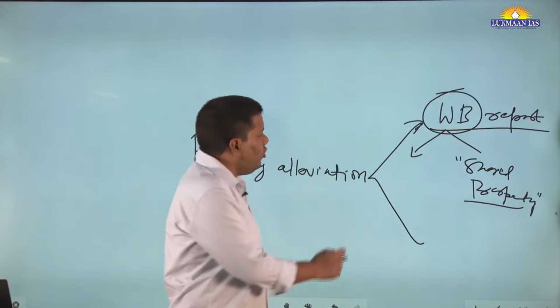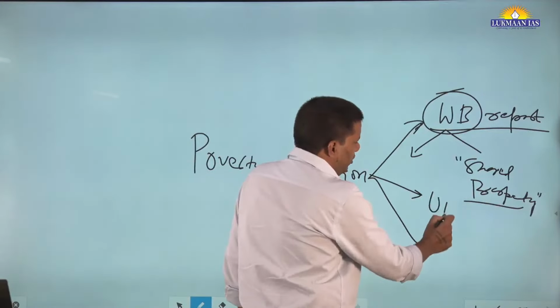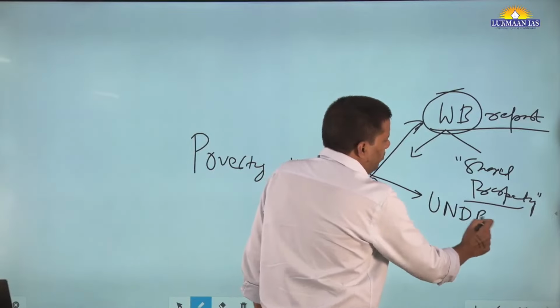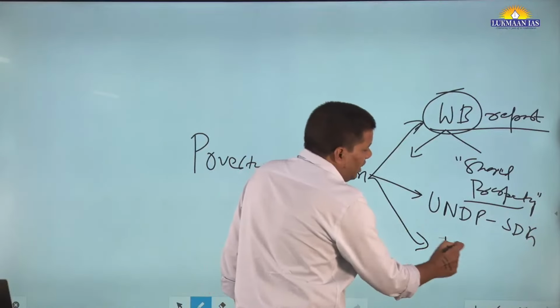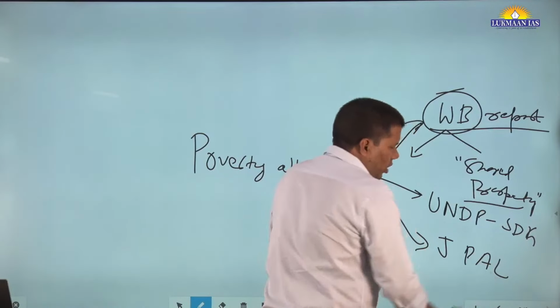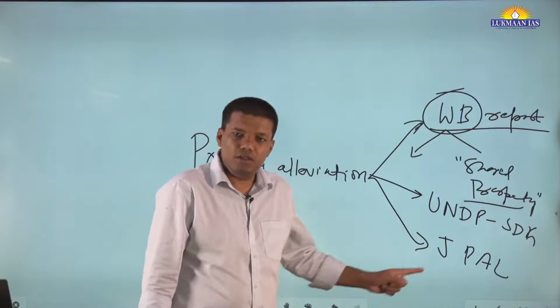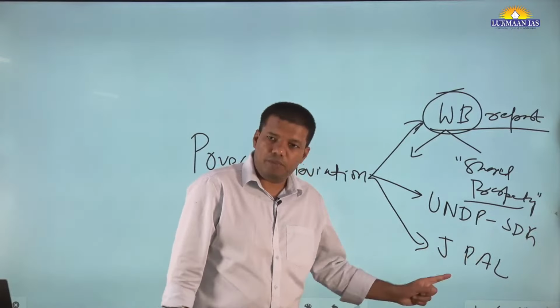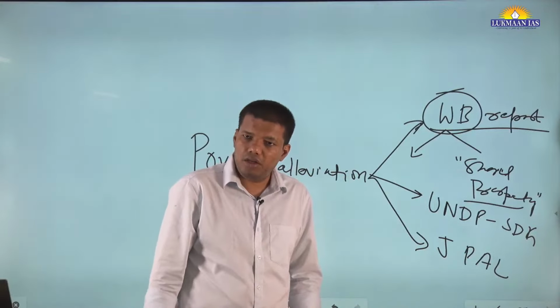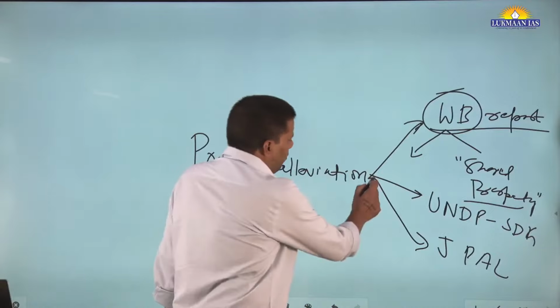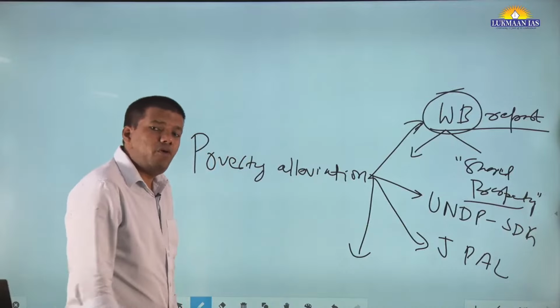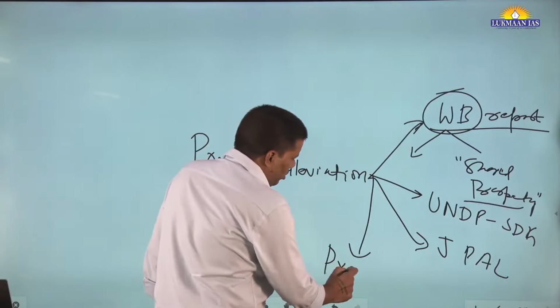The World Bank report, the UNDP or SDG report, which shows progress. Then invest time in J-PAL. If you have to quote something, this is the Poverty Action Lab. Invest time in this. Just go to the website and try to get some. Then invest time in Professor Angus Deaton's work.